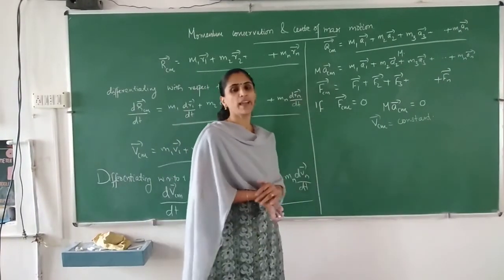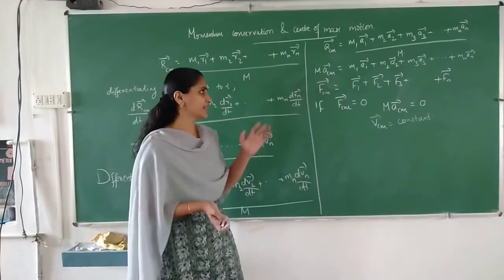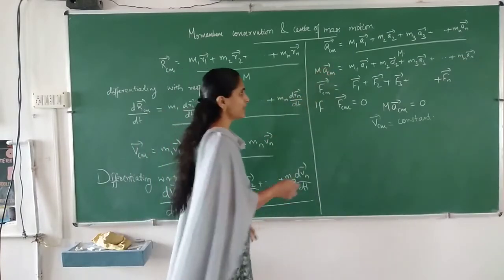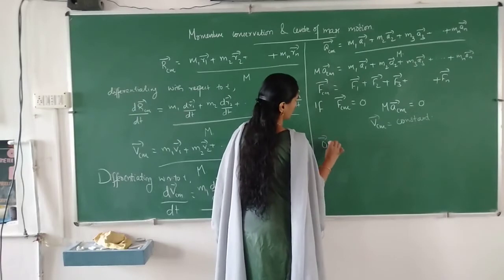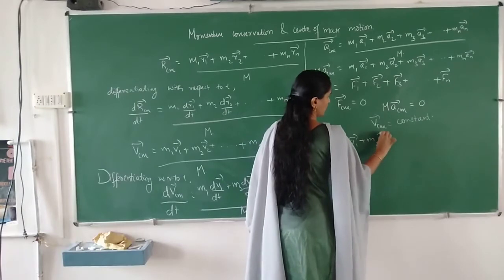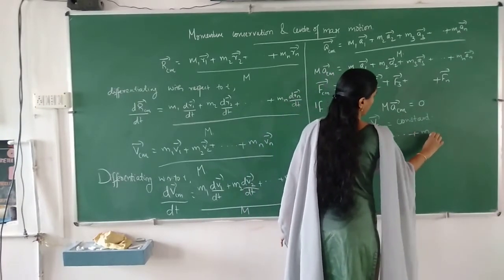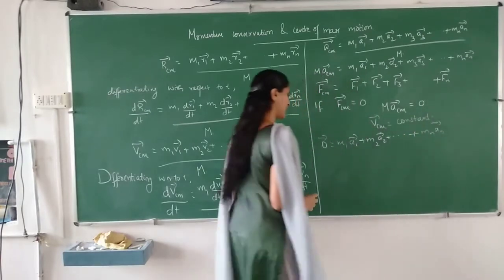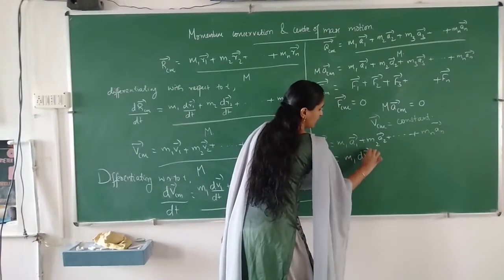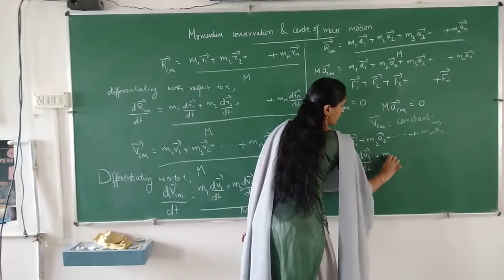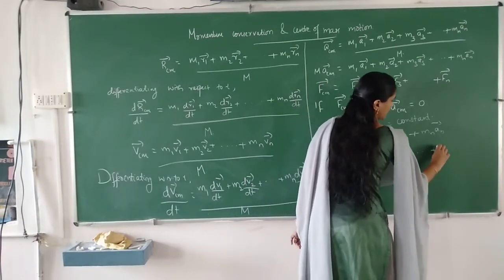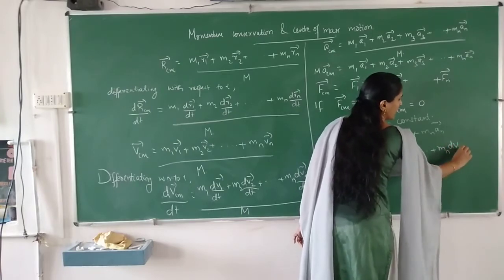Okay. And now we can find the expression for the momentum conservation. So if F is equal to 0, we can write 0 is equal to M1 A1 plus M2 A2 plus etc. plus Mn An. Or we can write it as M1 into dV1 by dt plus M2 into dV2 by dt plus etc. plus Mn into dVn by dt.